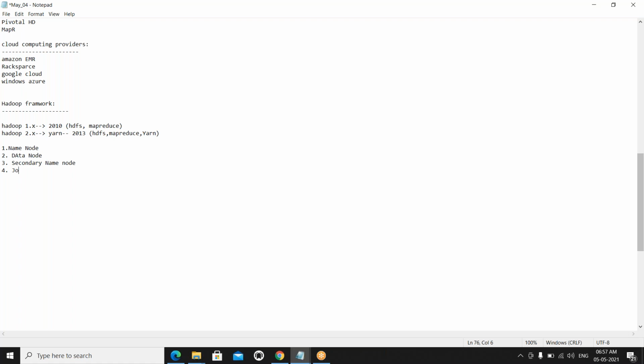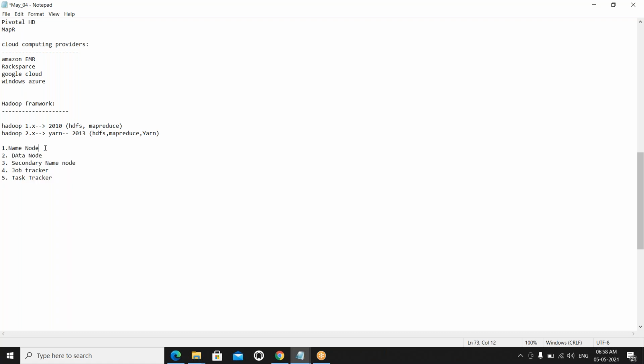Fourth is the job tracker. And fifth is the task tracker. Before discussing the Hadoop 1.x framework, we should first know about these nodes.